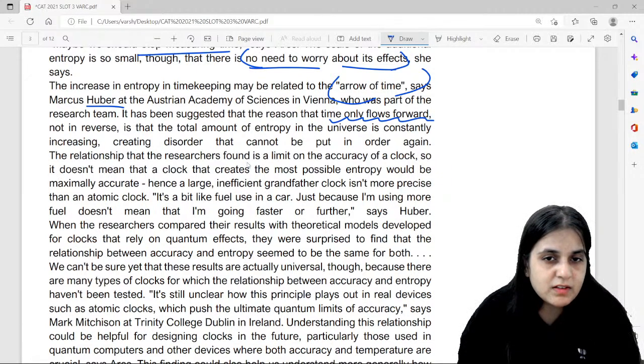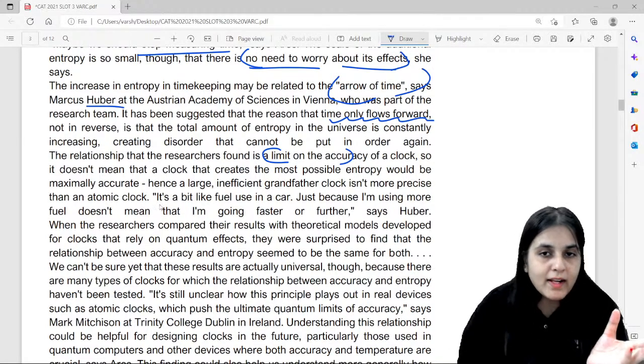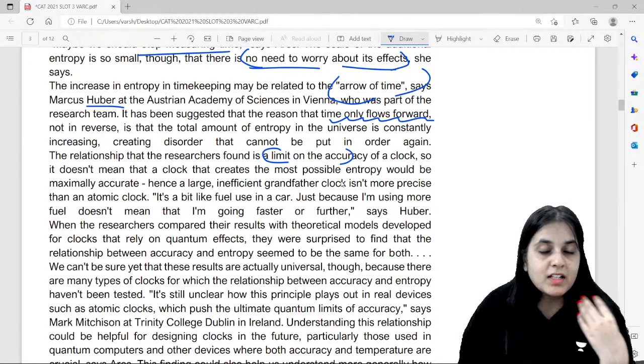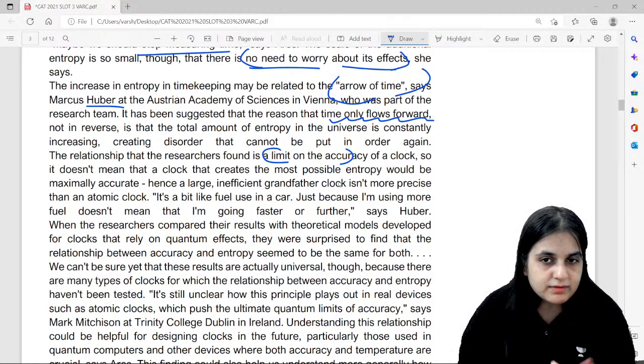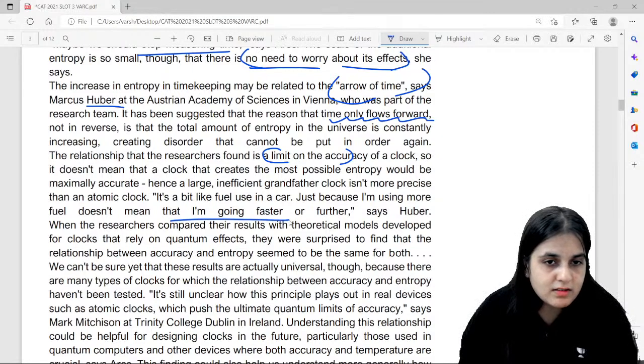The relationship that the researchers found is a limit on the accuracy of the clock. It doesn't mean that a clock that creates the most possible entropy would be maximally accurate. Hence, a large inefficient grandfather clock isn't more precise than an atomic clock. So this doesn't mean that if it creates more entropy, it is more accurate. Using more fuel doesn't mean that I'm going faster.